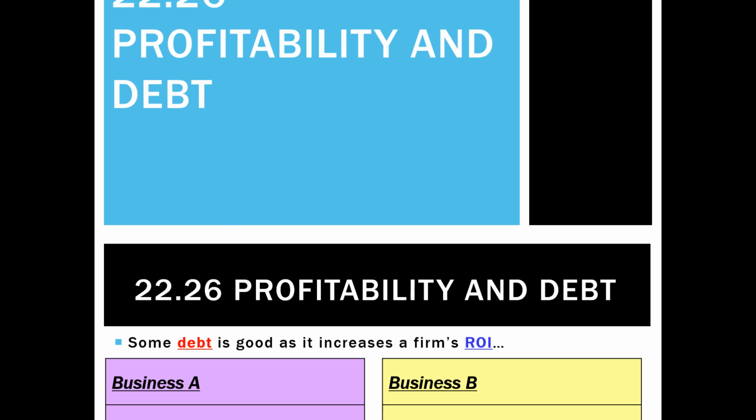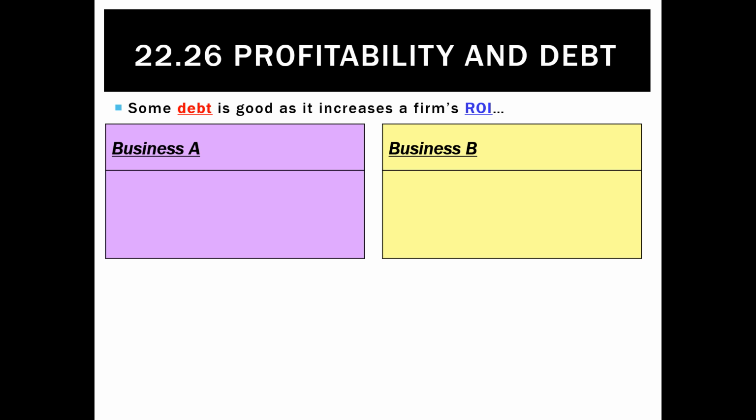The good thing about being able to interpret and analyze financial statements is that you can see the relationship between different things. So, for example, a firm might have a really good return on investment, or ROI, and that is actually a good thing, but it can also mean it's got a lot of debt. So debt can be a good thing on the one hand because it will increase your return on investment.